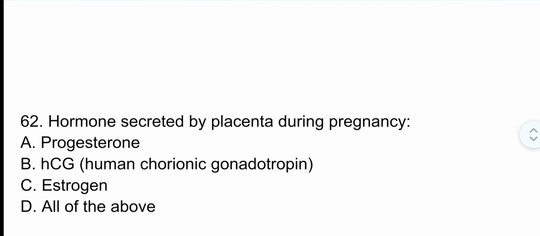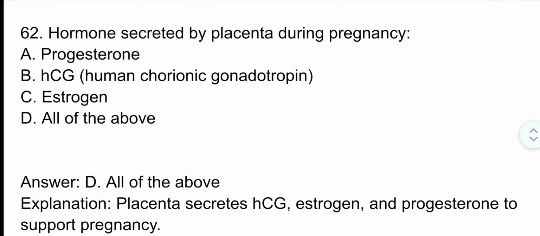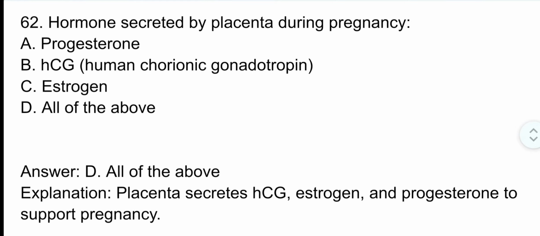Question number 62. Hormones secreted by placenta during pregnancy. The correct option is option D. All of the above. Placenta secretes HCG, estrogen and progesterone to support pregnancy.